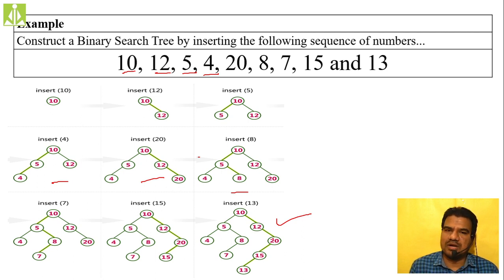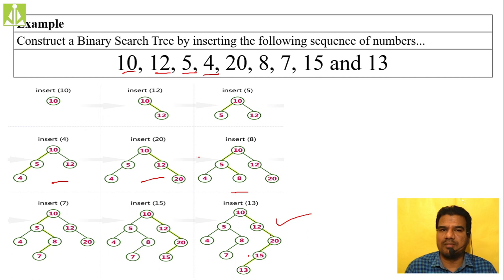We moved in the right direction because we have a right child over there, and we reached 20. When we compared 13 with 20, 13 is lesser than 20, so we have to move to the left child. It is not null, we have a left child, so we moved in that direction and we reached 15. Again we compared 13 with 15. 13 is lesser than 15, so we tried to move left, but the left child of 15 was null, so we inserted 13 over there.